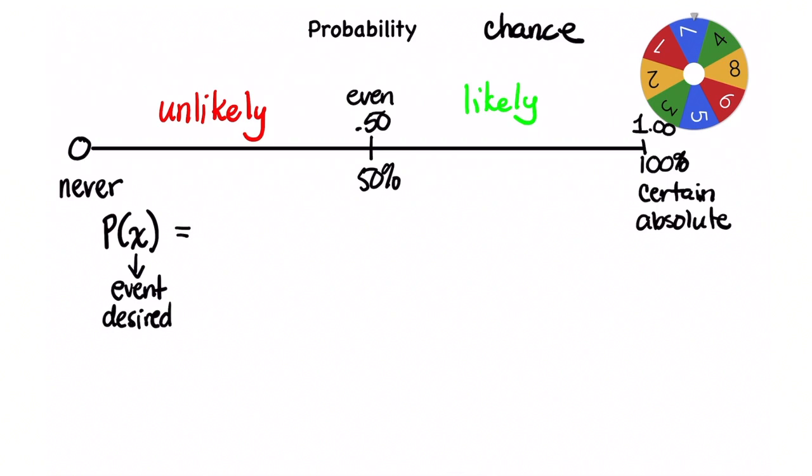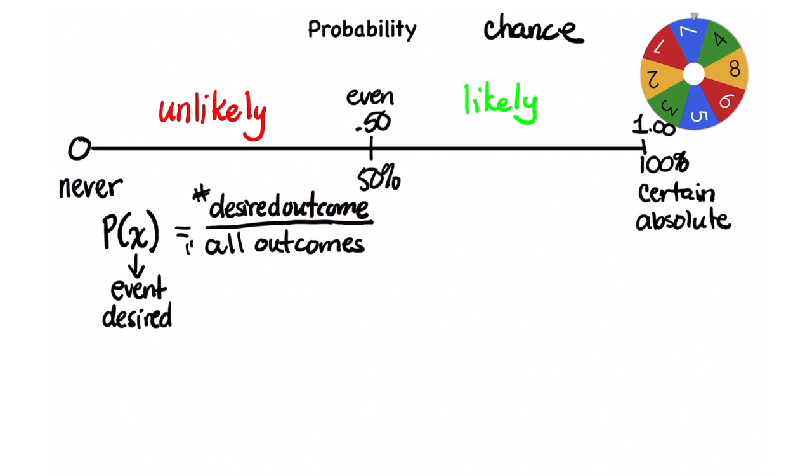And this number, whether it's a percent or a decimal, represents the ratio of your desired outcome, what you want to happen, compared to all outcomes.